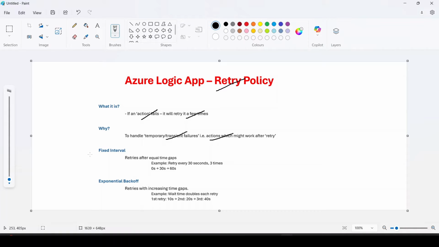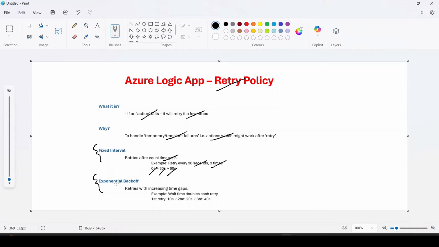Now guys, obviously when we are defining a retry policy, we have to provide the configuration, and it can be fixed or it can be exponential. See, fixed means, as we can guess, our logic app will retry after an equal time gap. For example, if you have configured it to retry every 30 seconds, 3 times, that means it will try at the 0th second, 30th second and 60th second.